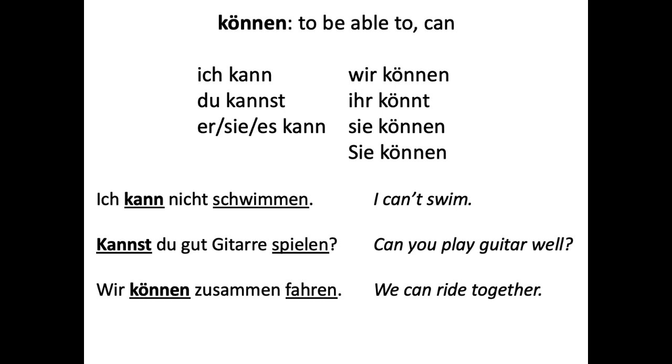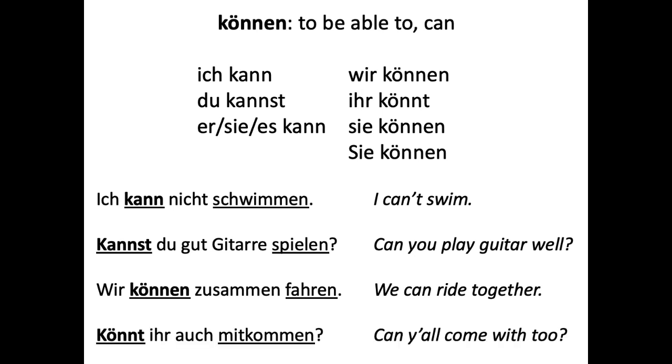We can ride together. See how the English is we can ride together, but the German is we can together ride. Because the two verbs are können and fahren, can ride. Those two verbs go together. But the rule is that when you have a modal verb plus an infinitive, the modal verb goes in its normal position, the conjugated position that any verb would go in. And then the rule is that the infinitive goes to the end of the clause.